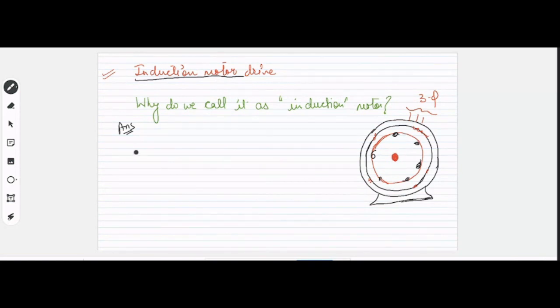Okay. Now the question is, why do we call this motor a singly excited motor? Why do we call it singly excited? Because, sir, only the stator is energized. Very good. Anyone else?